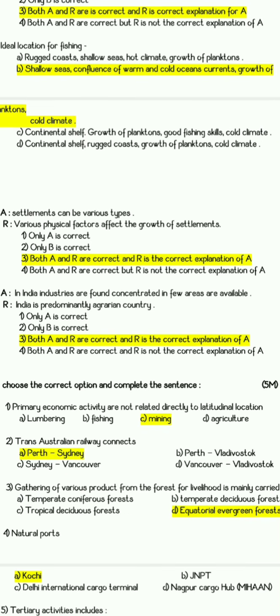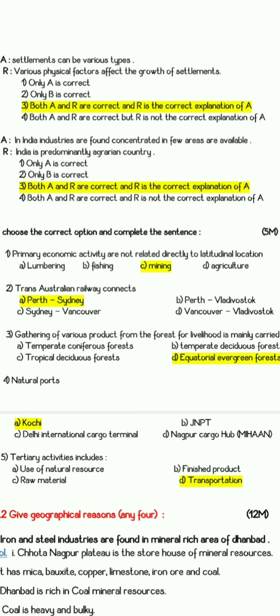Next we have the fourth one, settlements can be of various types. This is true. Various physical factors affect the growth of settlements. This is also true. So here the answer is both A and R are correct and R is giving the correct explanation of A. On the basis of the physical factors only the settlements are considered.